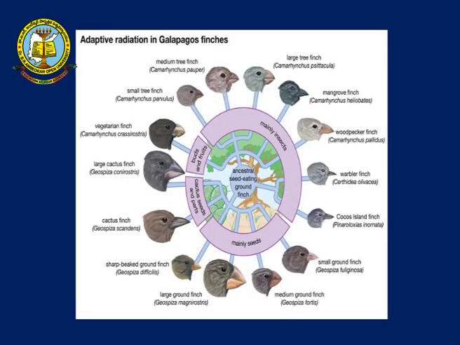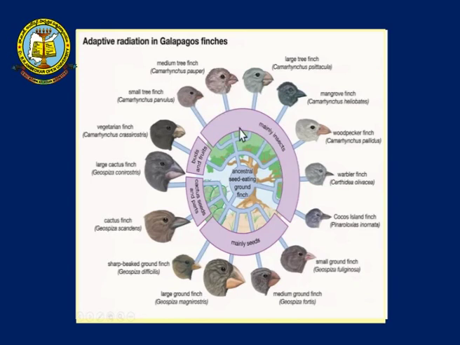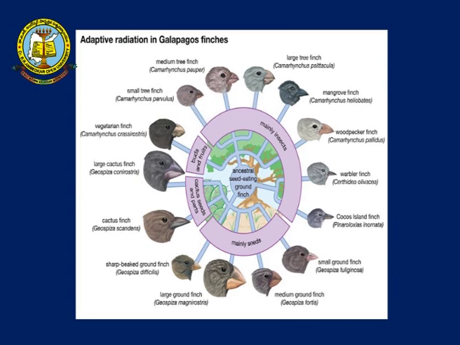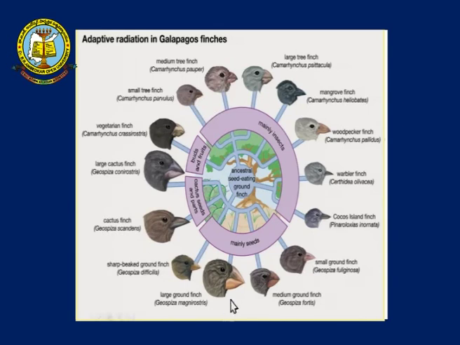Now, if you can see in this picture, you have different types of beaks on these finches, which Darwin took good care to study, and he talked about all these finches. When you are talking about the insectivorous finches, you can see the beaks are a little bit pointed and sharp at the edge, which helps in holding the prey and tearing it so that they can eat easily. Talking about the seed eating finches, you can find the beaks are thick and solid, so that they can break open the seed and eat whatever is inside.